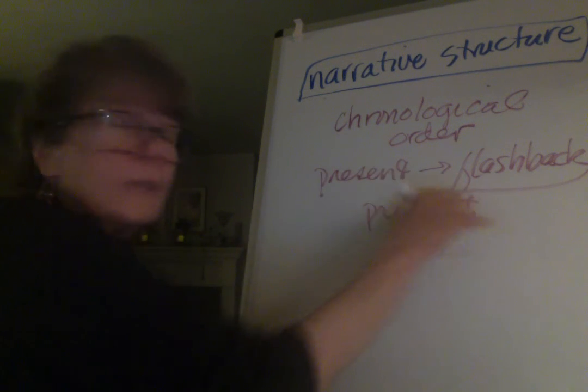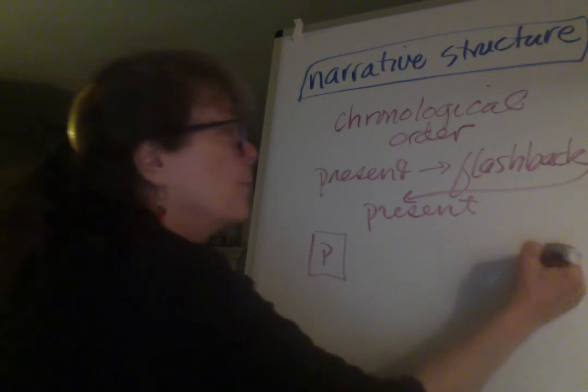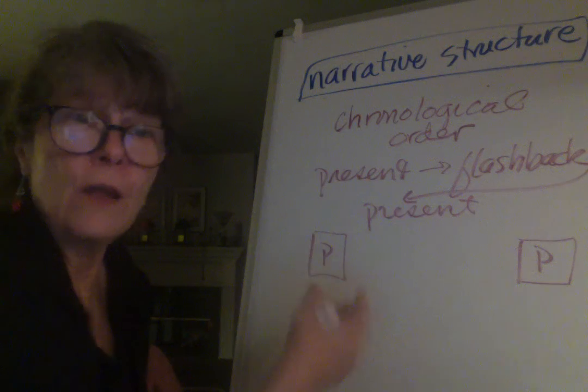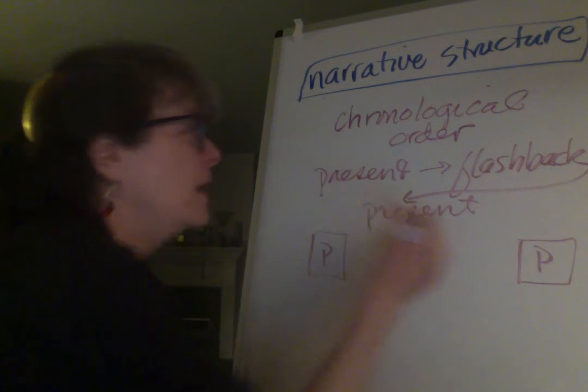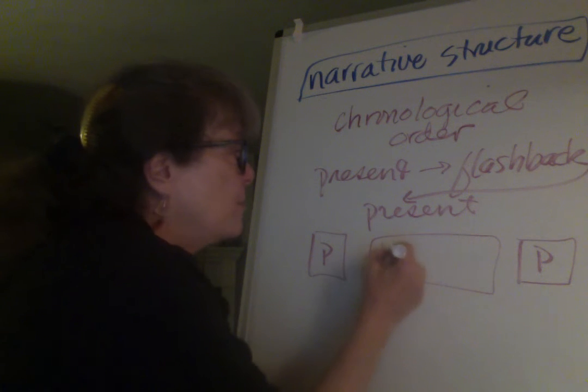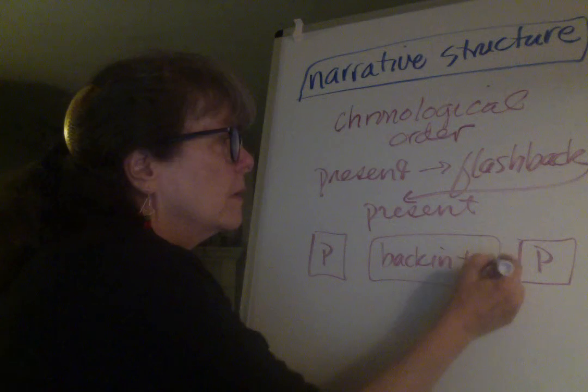When this happens, when we begin in a time, we end in that same time, and in the middle, we have a story that goes back in time.